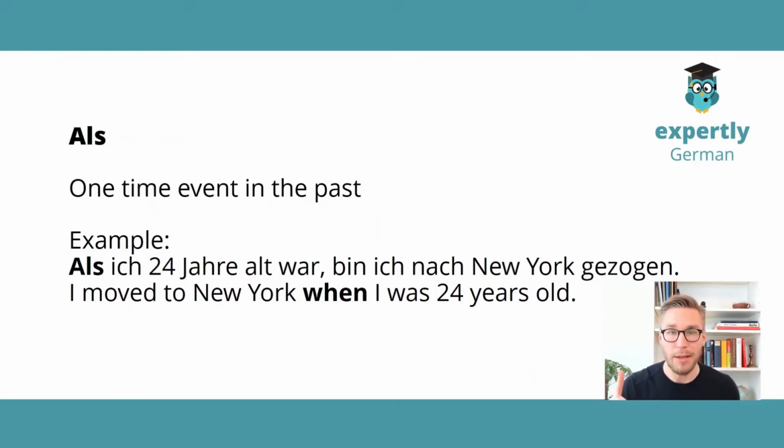So we have a one-time event, such as: Als ich 24 Jahre alt war, bin ich nach New York gezogen. Ja, as I was 24 years old, when I was 24 years old, I moved to New York. Or you often say it the other way around in German. You could also say, ich bin nach New York gezogen, als ich 24 Jahre alt war. You can switch it around. However, the important thing here is that it was a one-time event in the past. And that's when we use als in German.